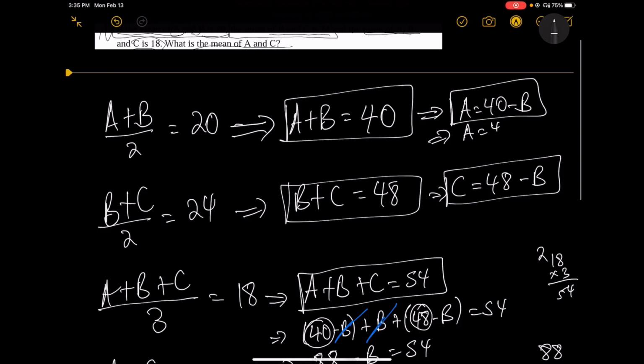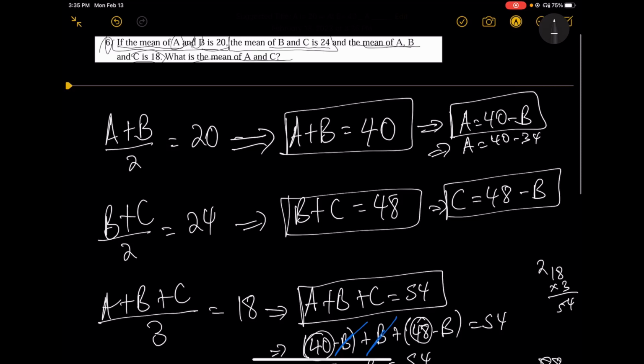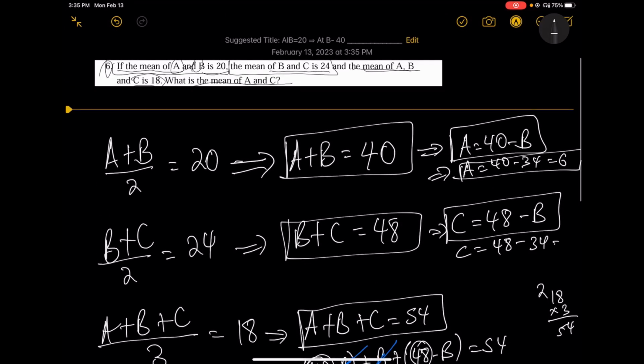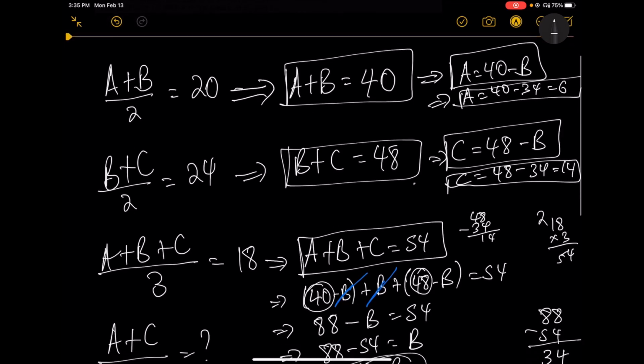So if B is 34, what is A? We know that A is equal to 40 minus B. B is 34, so 40 minus 34, that is 6. So A is 6. And what is C? C is 48 minus B. B is 34, so 48 minus 34, that is 14. Therefore C is equal to 14.